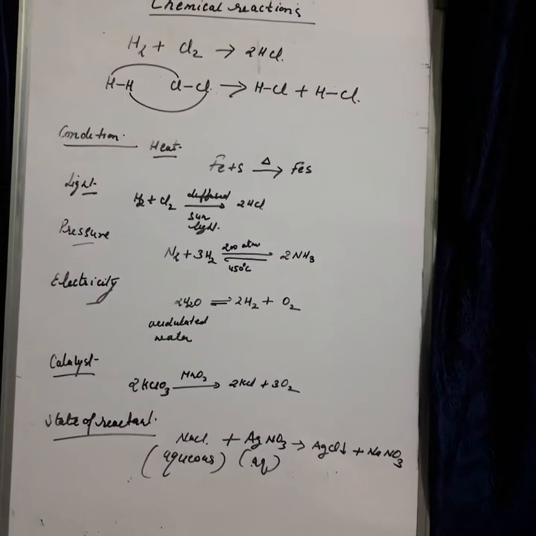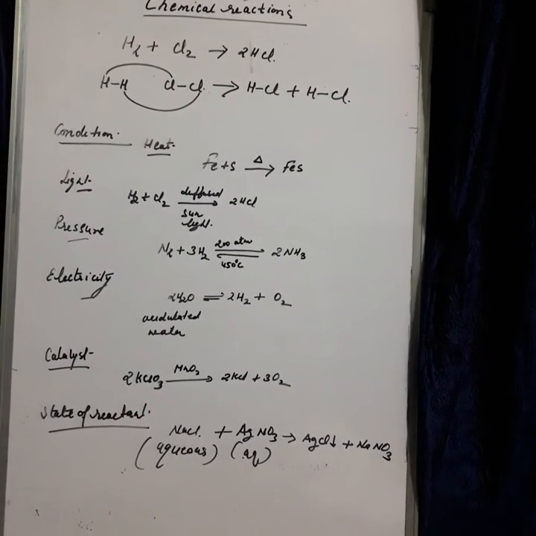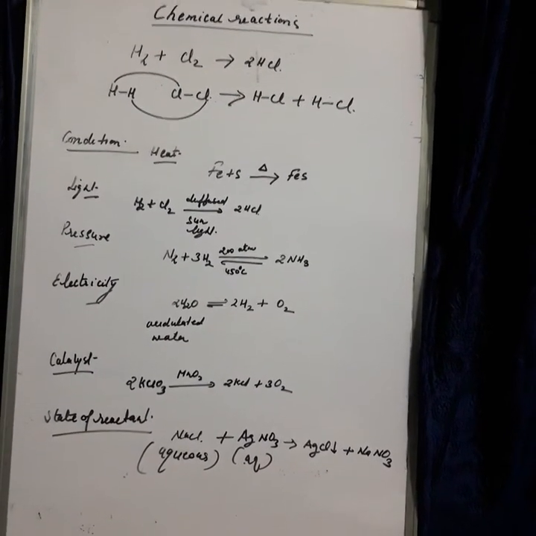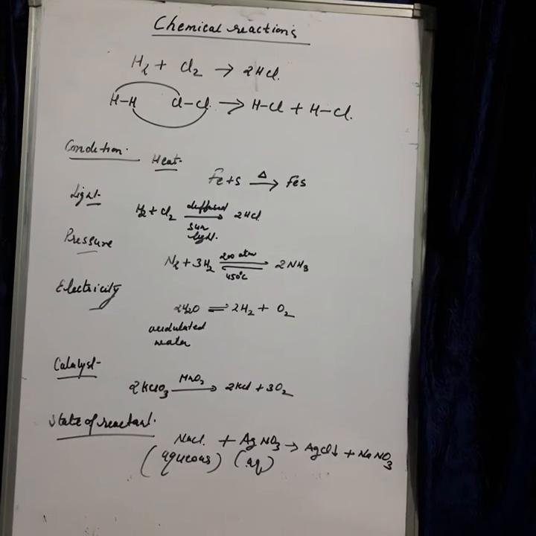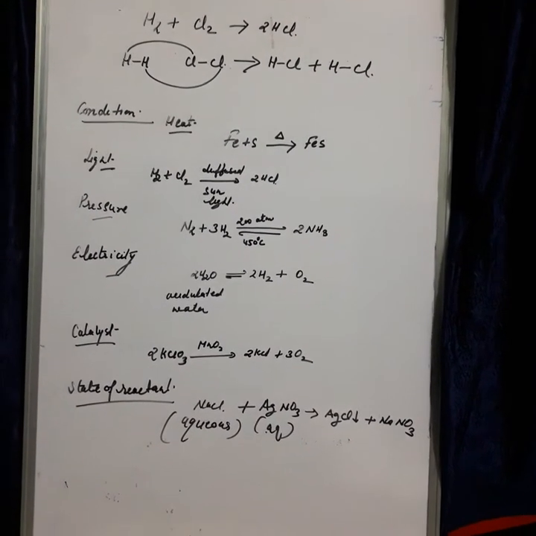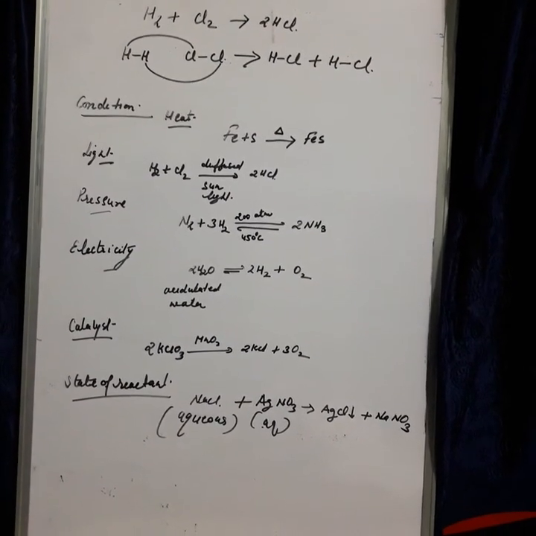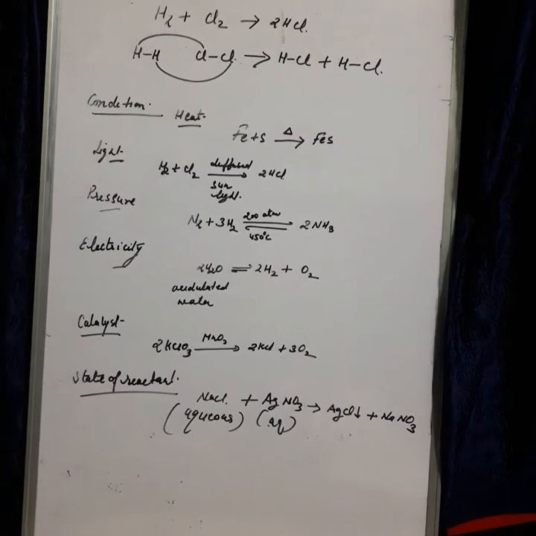Okay, then we will discuss conditions for chemical change. One by one, a few conditions we will discuss. We will start with close contact. No reaction can take place between reactants if kept far apart. They should be in close contact, then only reaction will take place. This is the first condition.